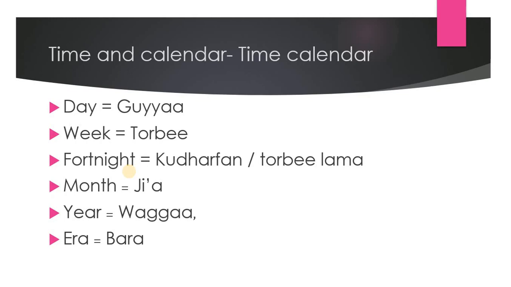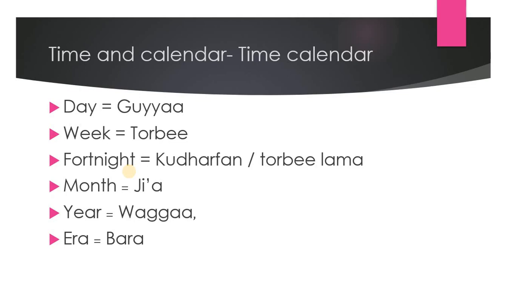For example, if we see guyyaa, we only see gu and the ya, and we don't hear a by itself; it is there only to give sound to the ya sound, the ga sound, and so on. But here a is by itself, ji'a. That's why it has an apostrophe there.